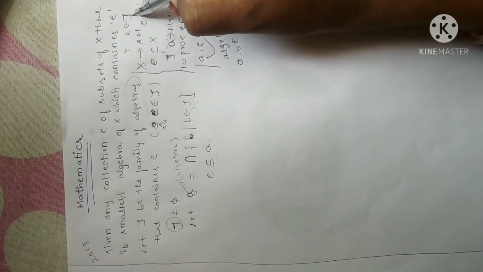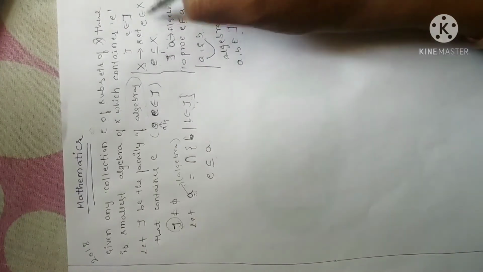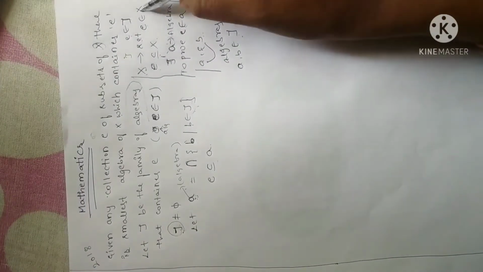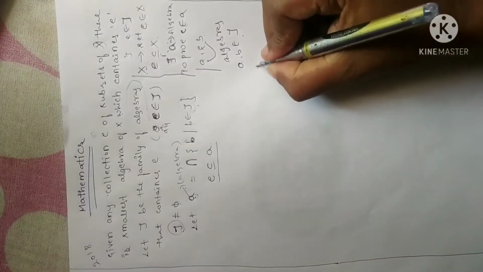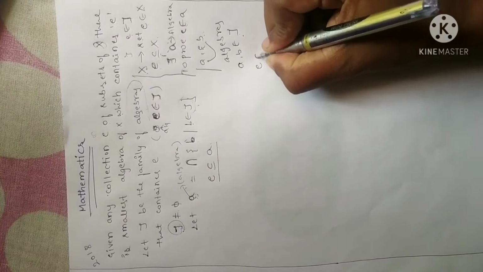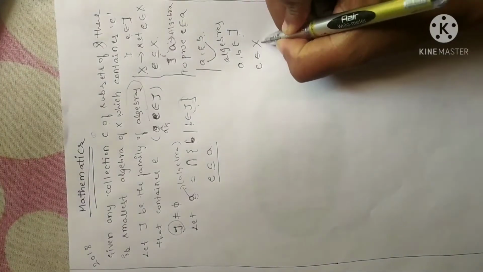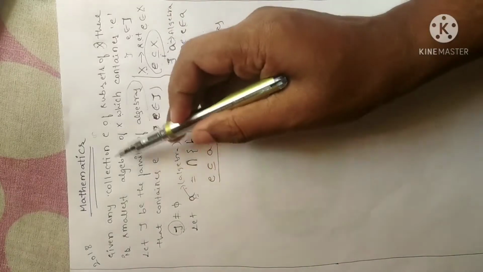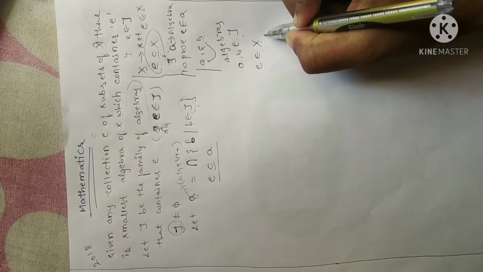Because tau is an algebra on the given set X. So, E belongs to X. Remember why I have written E is a subset of A: since E is an element which belongs to the given set X. Why? Because E is a subset of X, given in the problem itself. So meaning E is in set X.